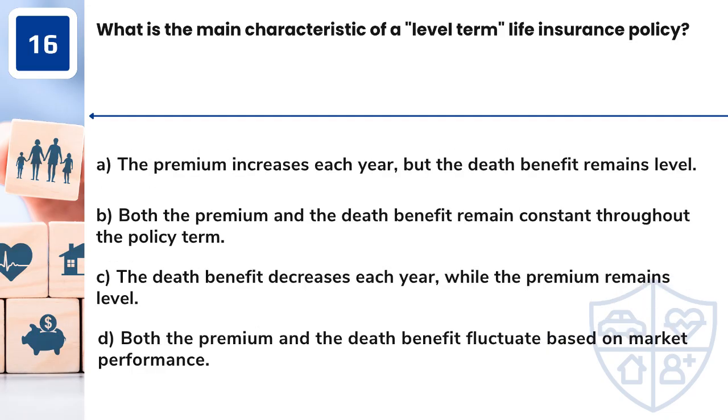Question 16. What is the main characteristic of a level-term life insurance policy? A. The premium increases each year, but the death benefit remains level. B. Both the premium and the death benefit remain constant throughout the policy term. C. The death benefit decreases each year, while the premium remains level. D. Both the premium and the death benefit fluctuate based on market performance.